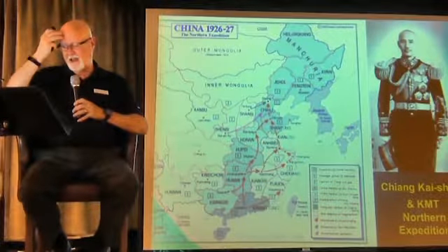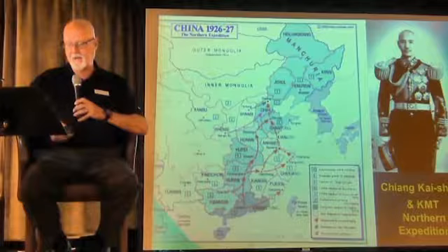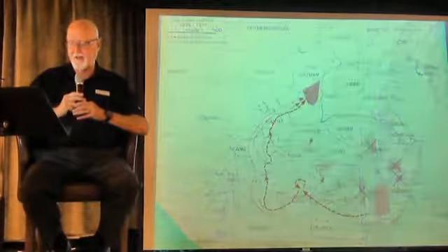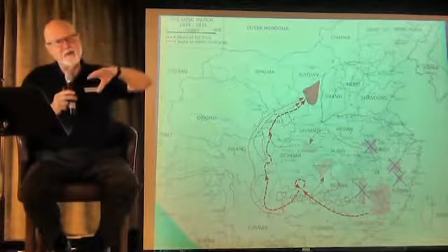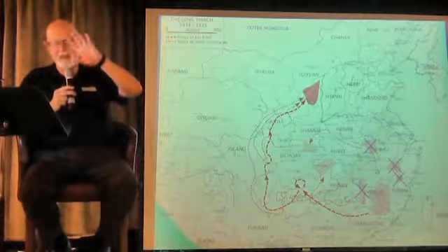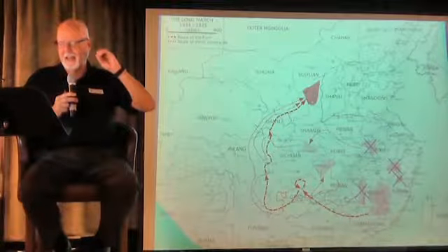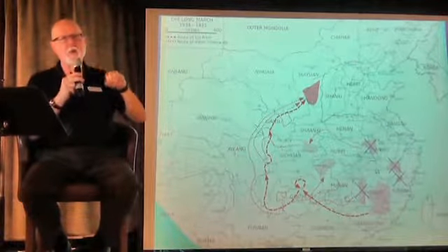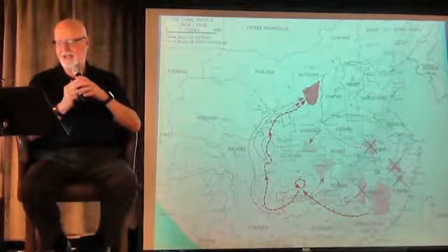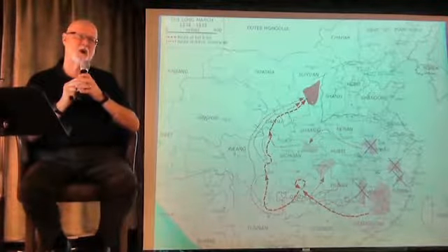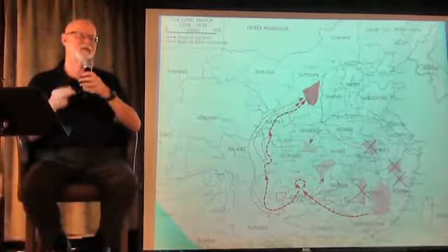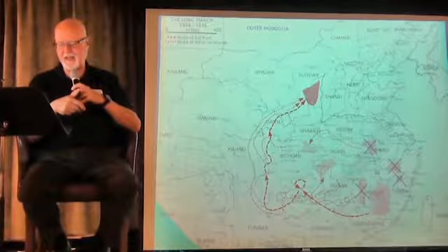Well, at this point, you end up with 3 different capitals. There was still the international capital, although there wasn't much to it, in Beijing. You had the Communist Party set up their capital in Wuhan, and then the Nanjing capital of the Nationalist Party, which began to be recognized as the primary government.